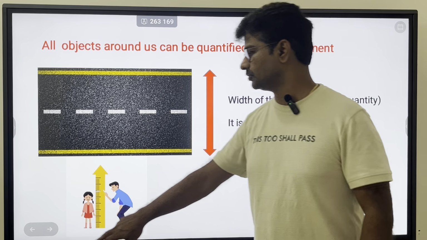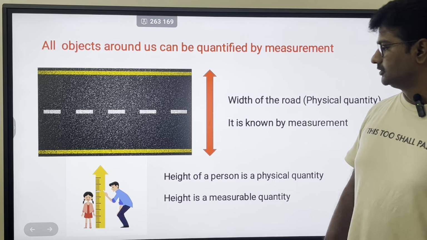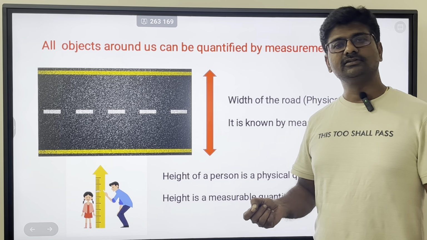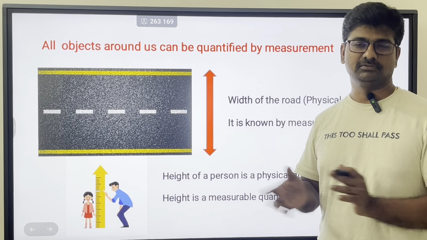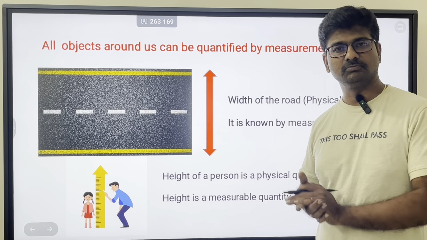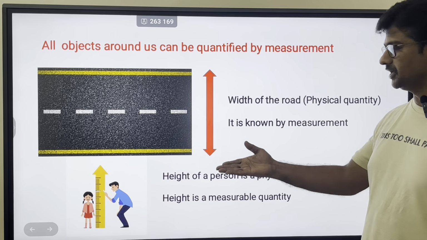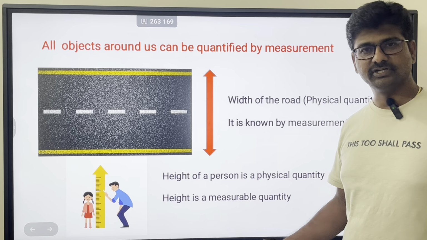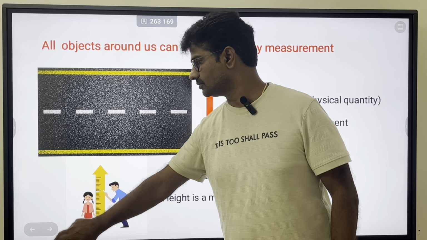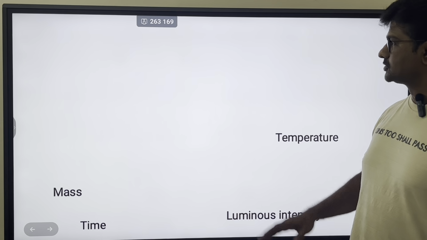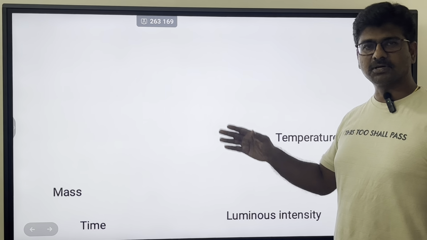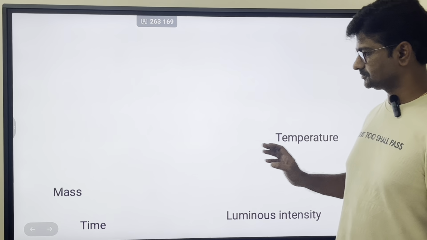Height. So you're able to measure it. So any physical quantity has to be measurable. So height of a person, it is measurable quantity. So these are all some physical quantities here.